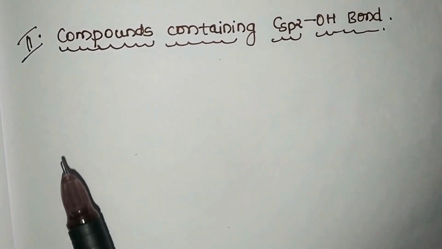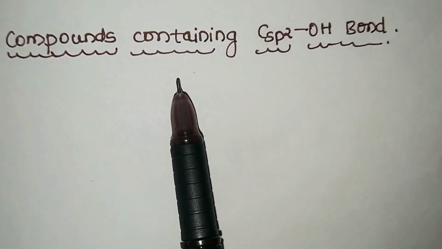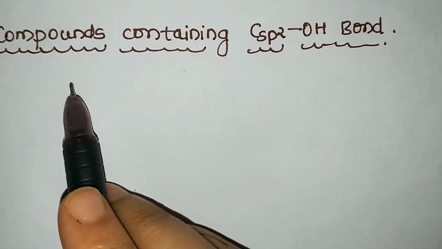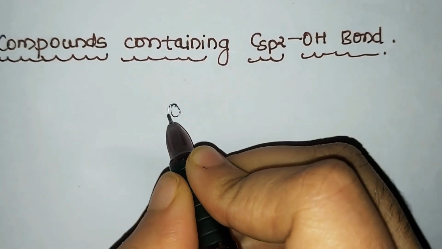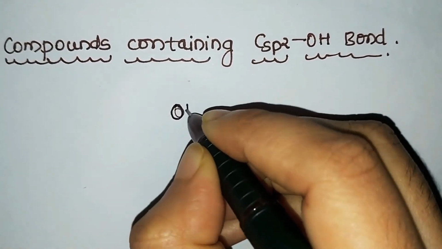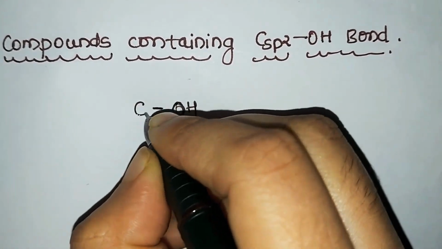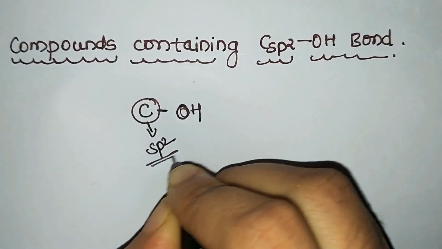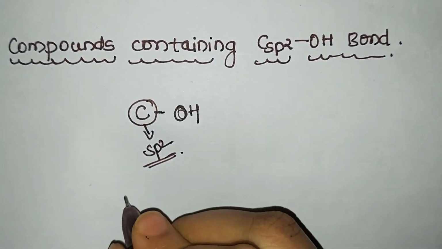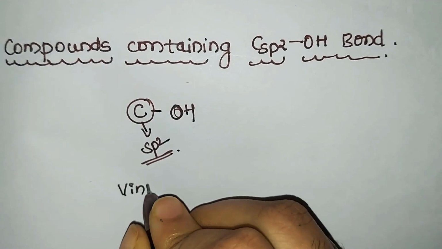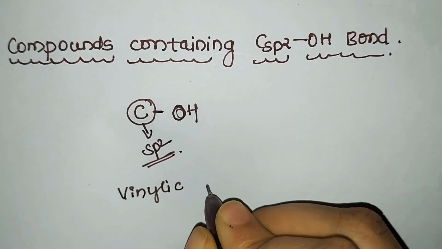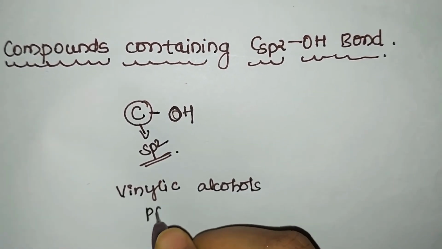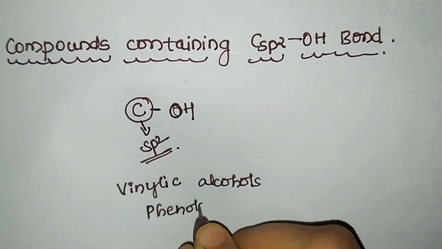Next is compounds containing the carbon sp2 hybridized OH bond. So here, as I have said, you will be studying the type where OH is attached directly to which carbon atom? The sp2 hybridized carbon atom, and sp2 means it should be bonded on how many sides? 3 sides. Here you will be studying 2 types, that are vinylic alcohols and phenols. So we'll go with the first, vinylic alcohol.